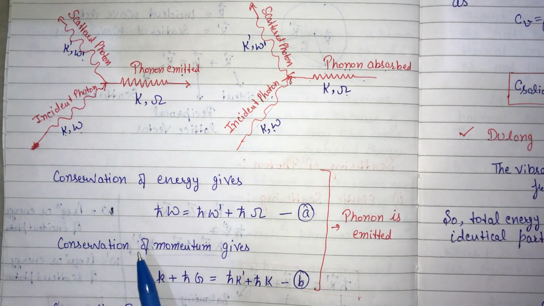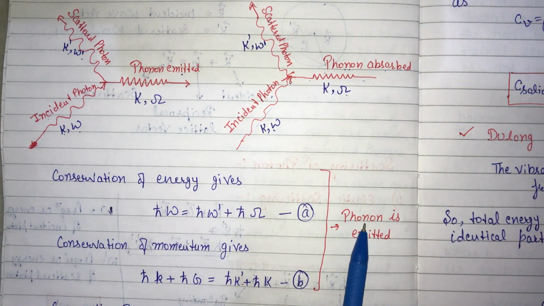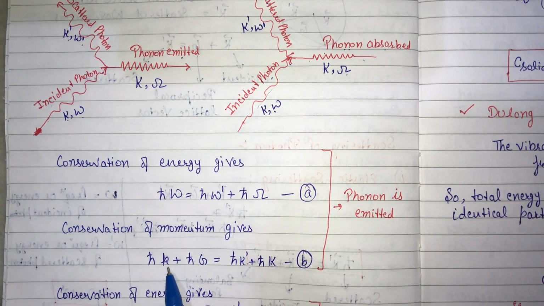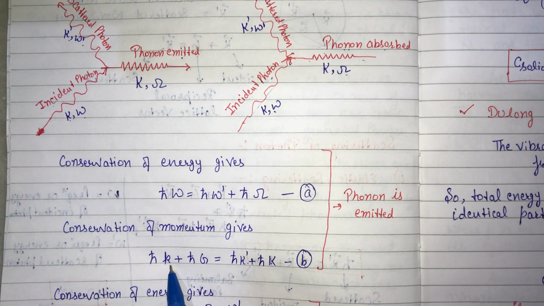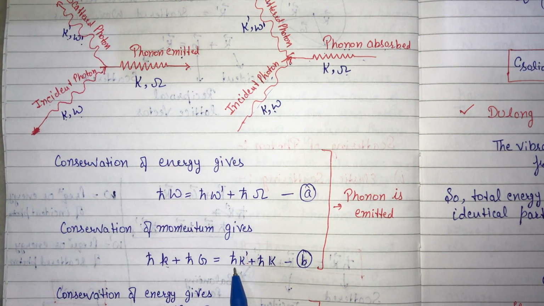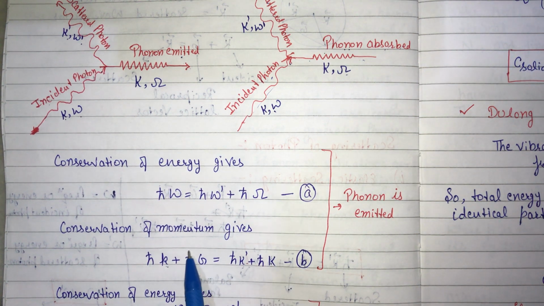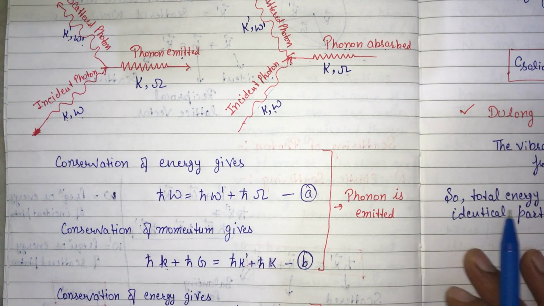Now if we write the conservation of momentum for the case of phonon emission, this is for the incident photon momentum, which is h cut k, and this is for the scattered photon h cut k dash, plus h cut capital K is the momentum of the emitted phonon, and here this h cut g is the balancing factor.